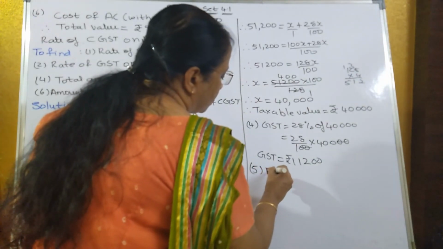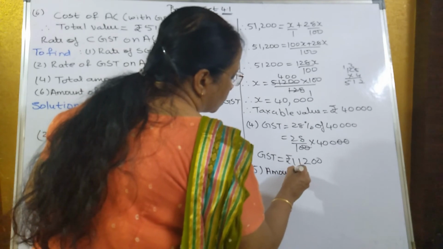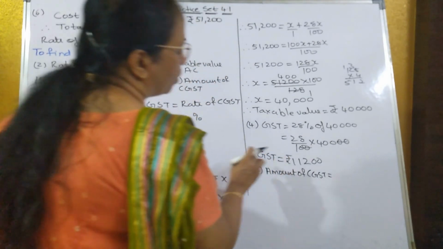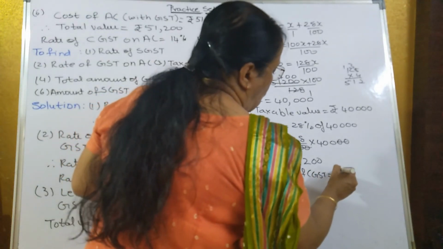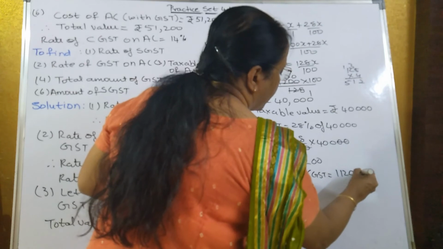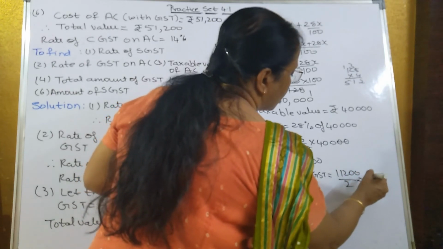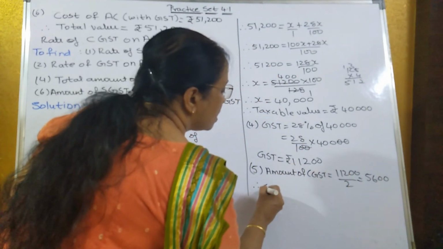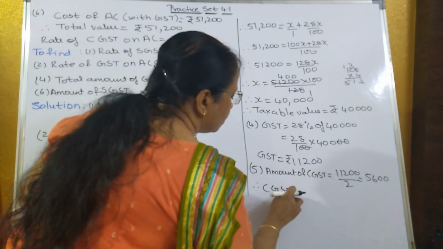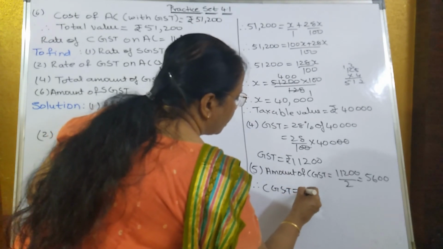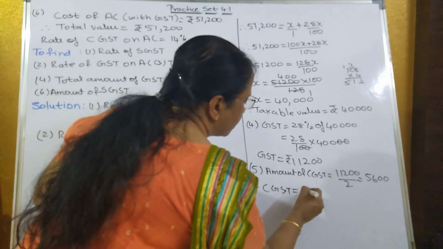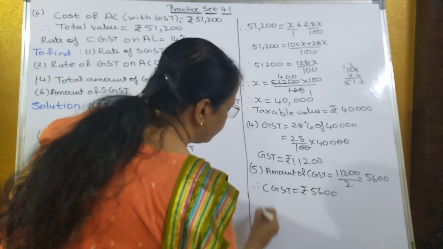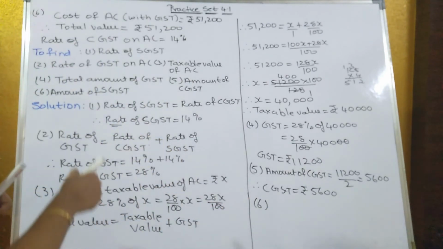Now amount of CGST. Amount of CGST will be half of whatever is GST, that is 11,200 upon 2, that's equal to 5,600. Therefore CGST is equal to 5,600. Last one they have asked what is the amount of SGST?